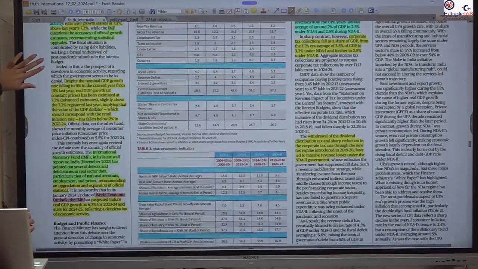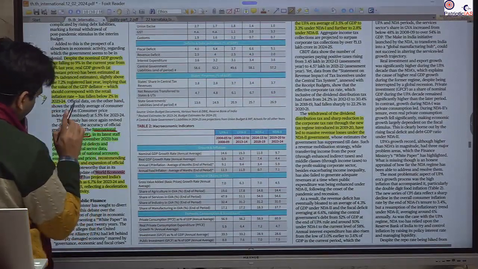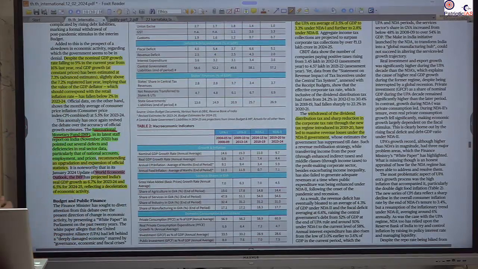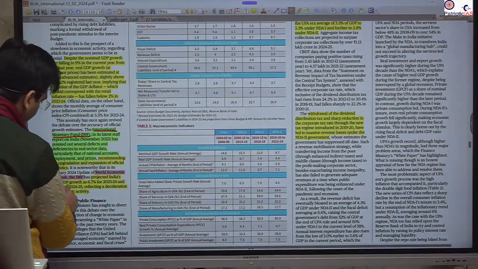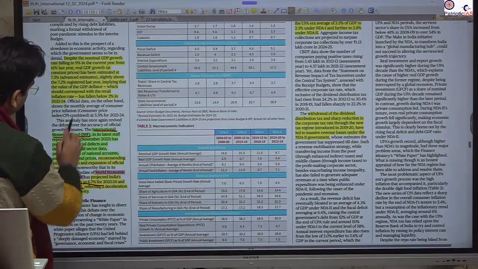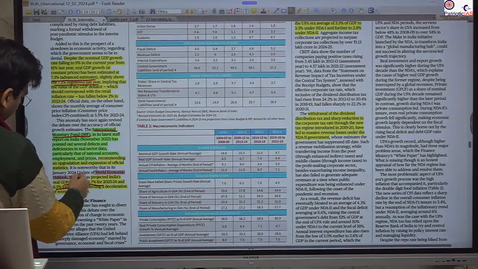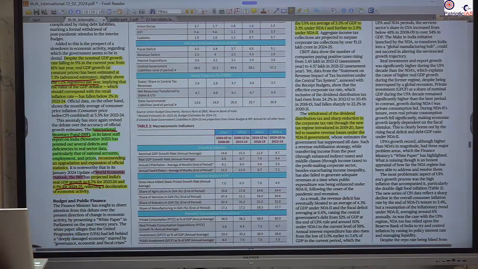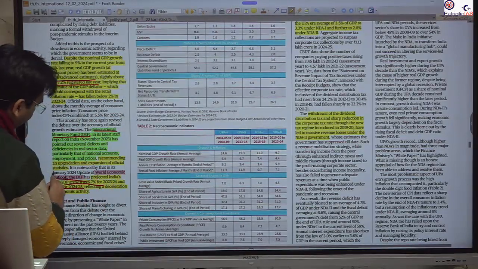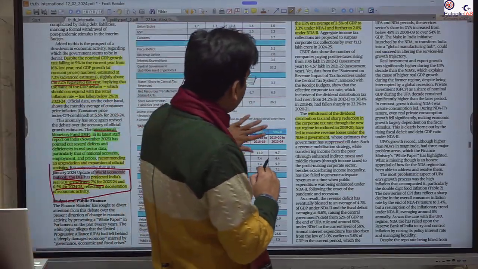The other thing it has given is that there has been criticism from the IMF, that there has been a mismatch between the data provided by the government and their data. They have given a lesser growth rate projection of 6.7, and they have expected that there will be a decrease, but as per the government it is going to increase consistently. So here you should know, very important from the prelims perspective, the World Economic Outlook is published by the IMF. Please remember that. Okay, so all this has been given here.